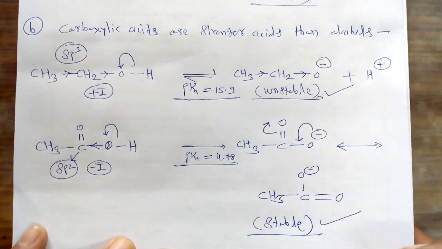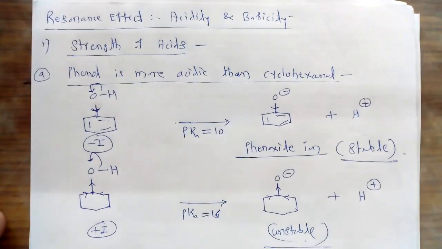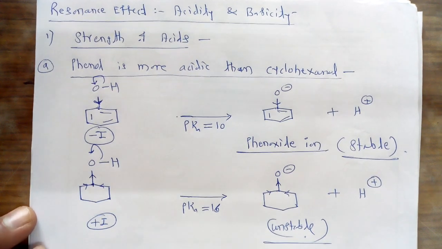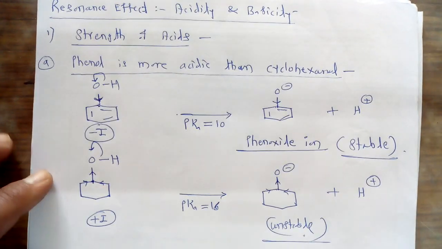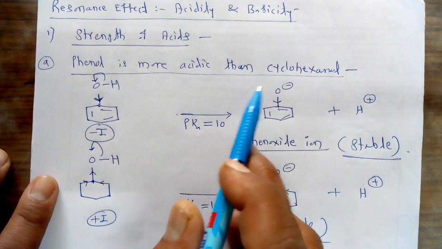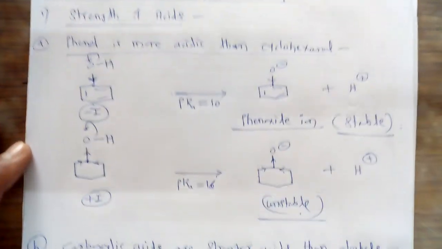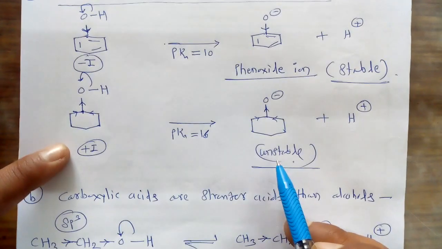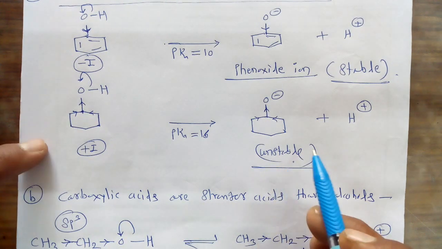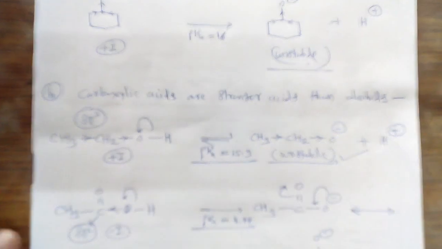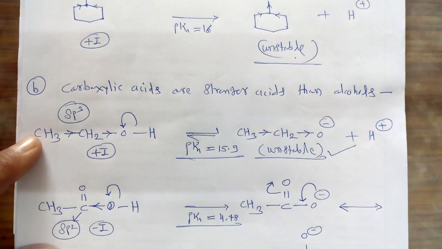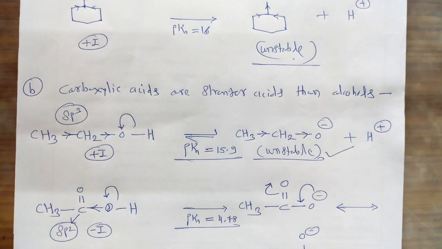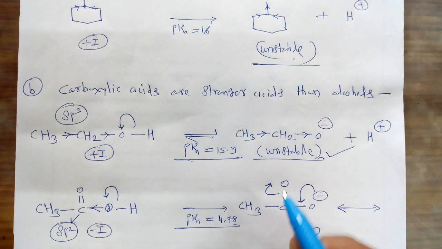So in this current lecture, we started one important point, that is how the resonance effect affects the strength of acids. For this purpose, we took two different examples. The first example is phenol is more acidic than cyclohexanol. Why is this so? This is due to the more stability of the phenoxide ion as compared to the second conjugate base. And in the second example we studied why carboxylic acids are stronger acids than the alcohols, again based upon the greater stability of the acetate ion than the ethoxide ion.